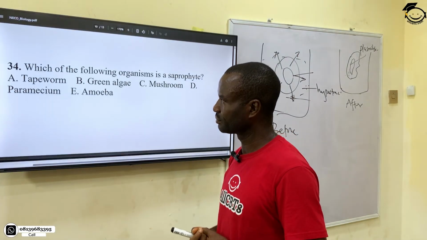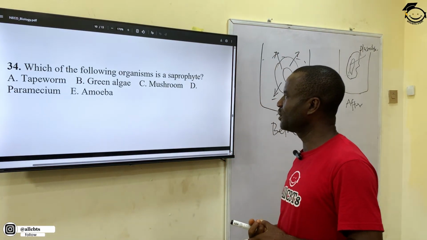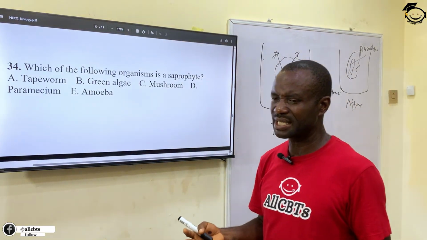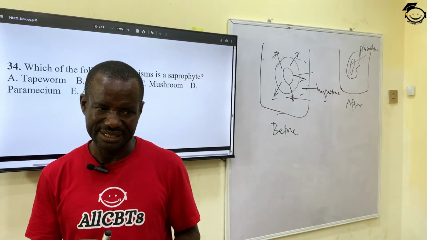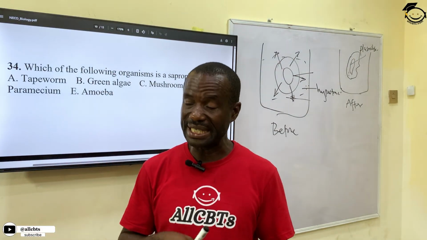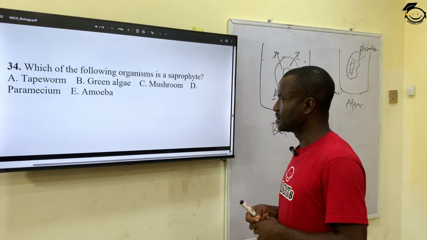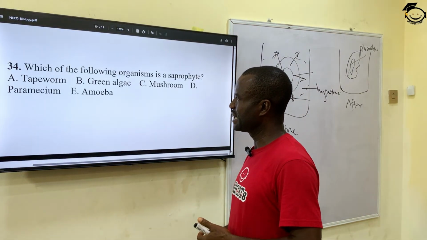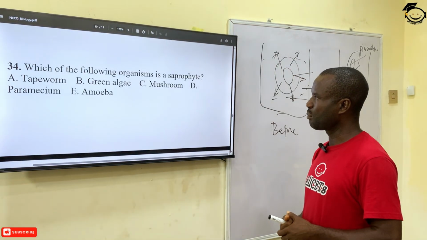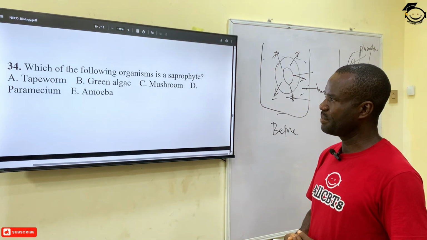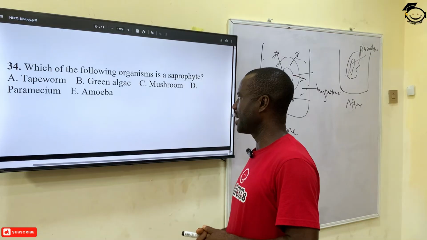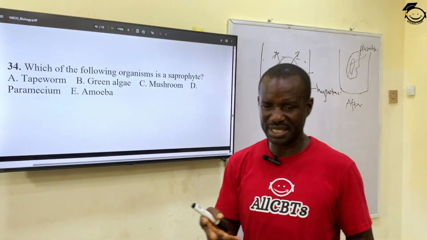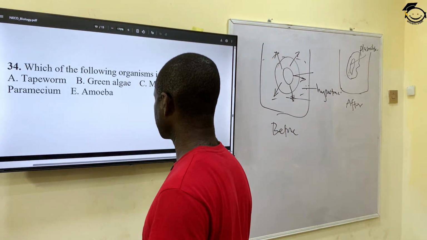Number 34. Which of the following organisms is a saprophyte? Saprophytic organisms are organisms that are responsible for decay, organisms that feed on decayed material. So they are called saprophytes. A, tapeworm. B, green algae. C, mushroom. D, paramecium. And E, amoeba. The correct answer is mushroom. Wherever you find mushroom, you must have seen some decayed matter there. So the correct answer is mushroom.